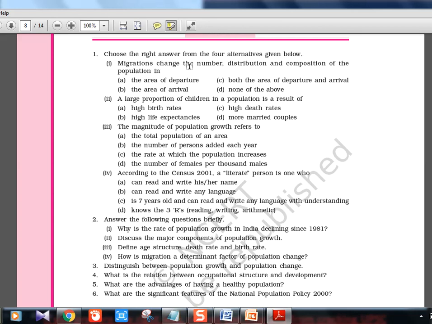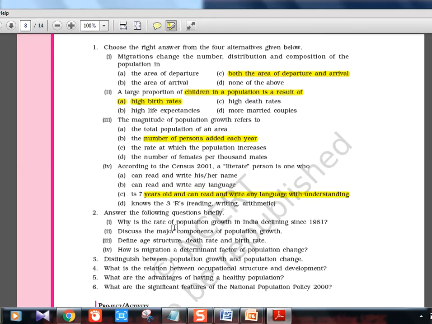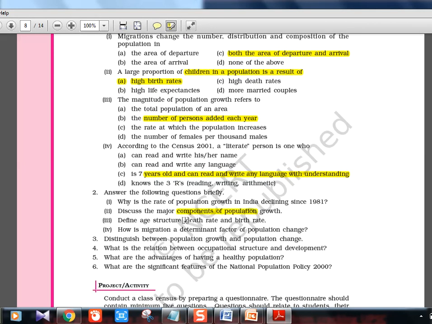Migrations change the number, distribution and composition of the population in both departure and arrival. A large proportion of children in a population is because of high birth rate. The magnitude of population growth refers to the number of persons added each year. According to census 2001, a literate person is someone aged 7 and above who can read and write any language. This won't be asked in UPSC, but try to find out what the latest census says. These are again questions on the major components of population growth.